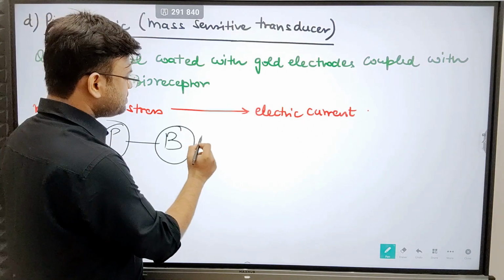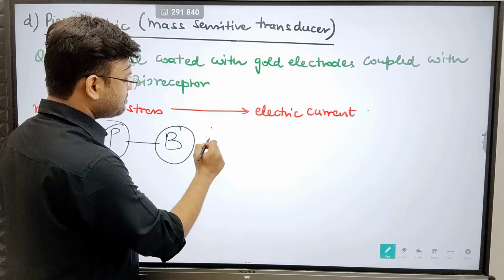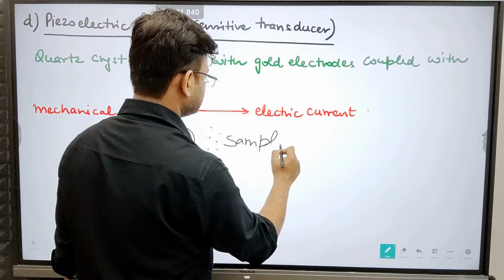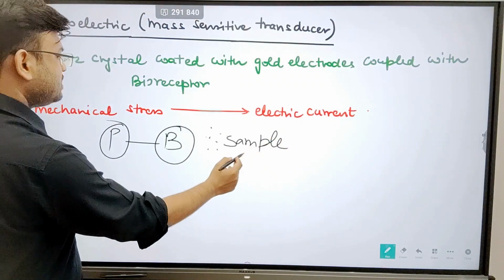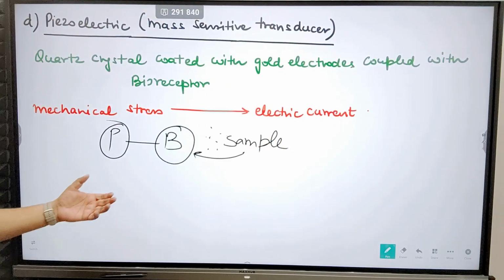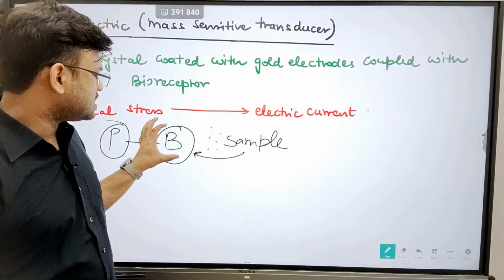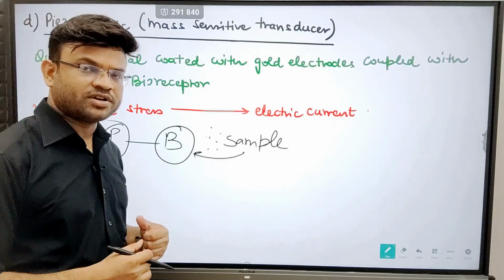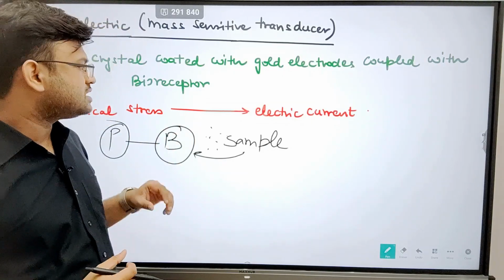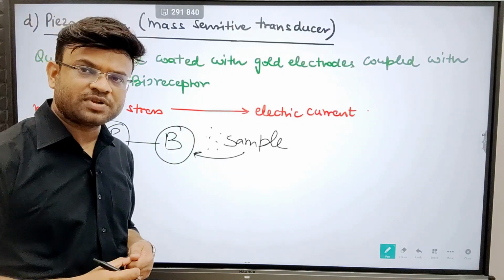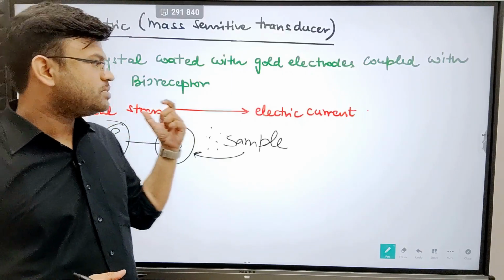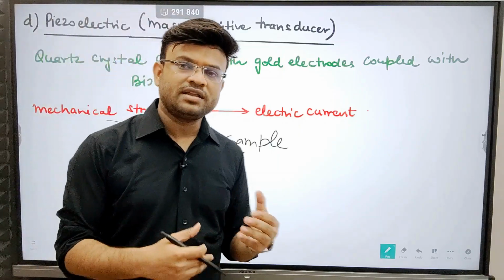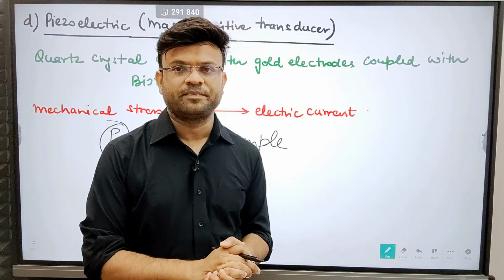Whenever this bioreceptor is interacting with the sample, so what is this? This is the sample. So whenever this will be interacting with the sample, what will happen? Definitely there would be some change or some load on this bioreceptor. There will be some mechanical stress present in this bioreceptor. This mechanical stress will be converted into electric current by this piezoelectric transducer, and this will be sent to the signal processing unit.